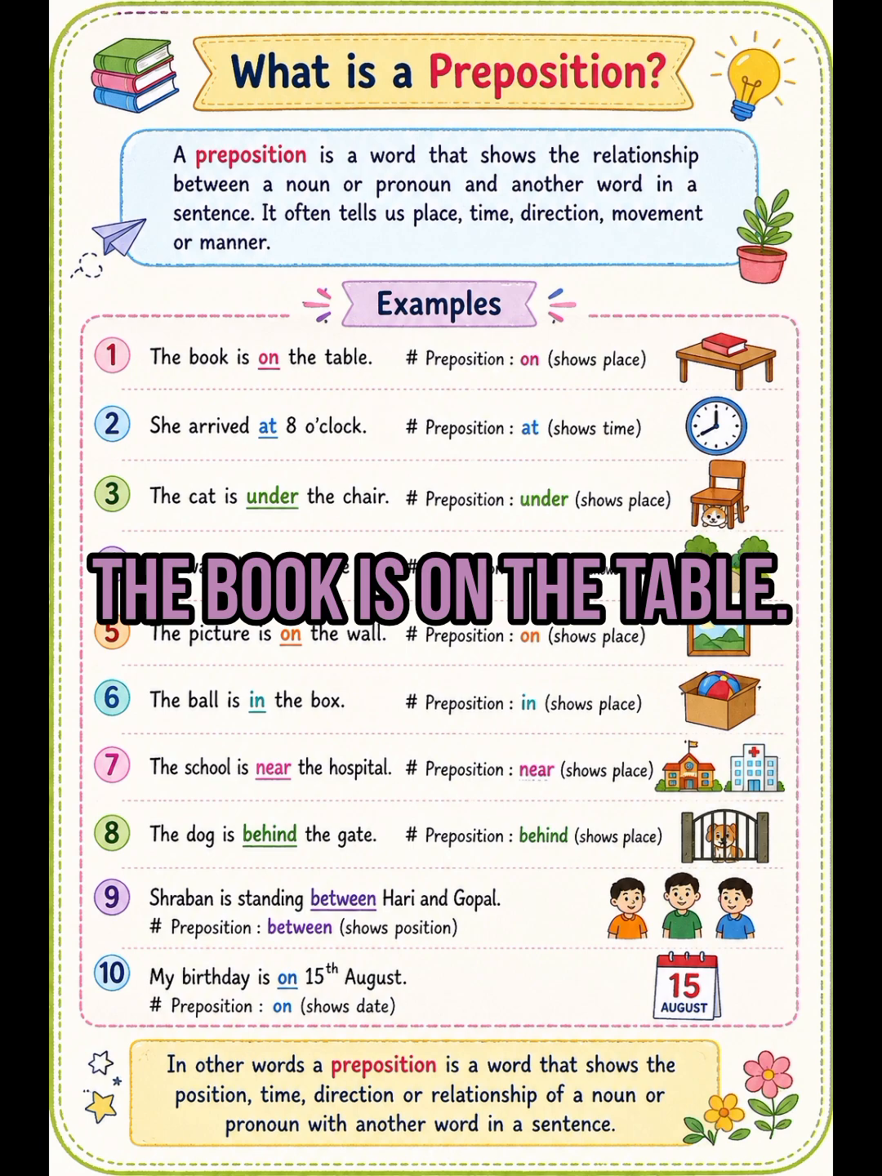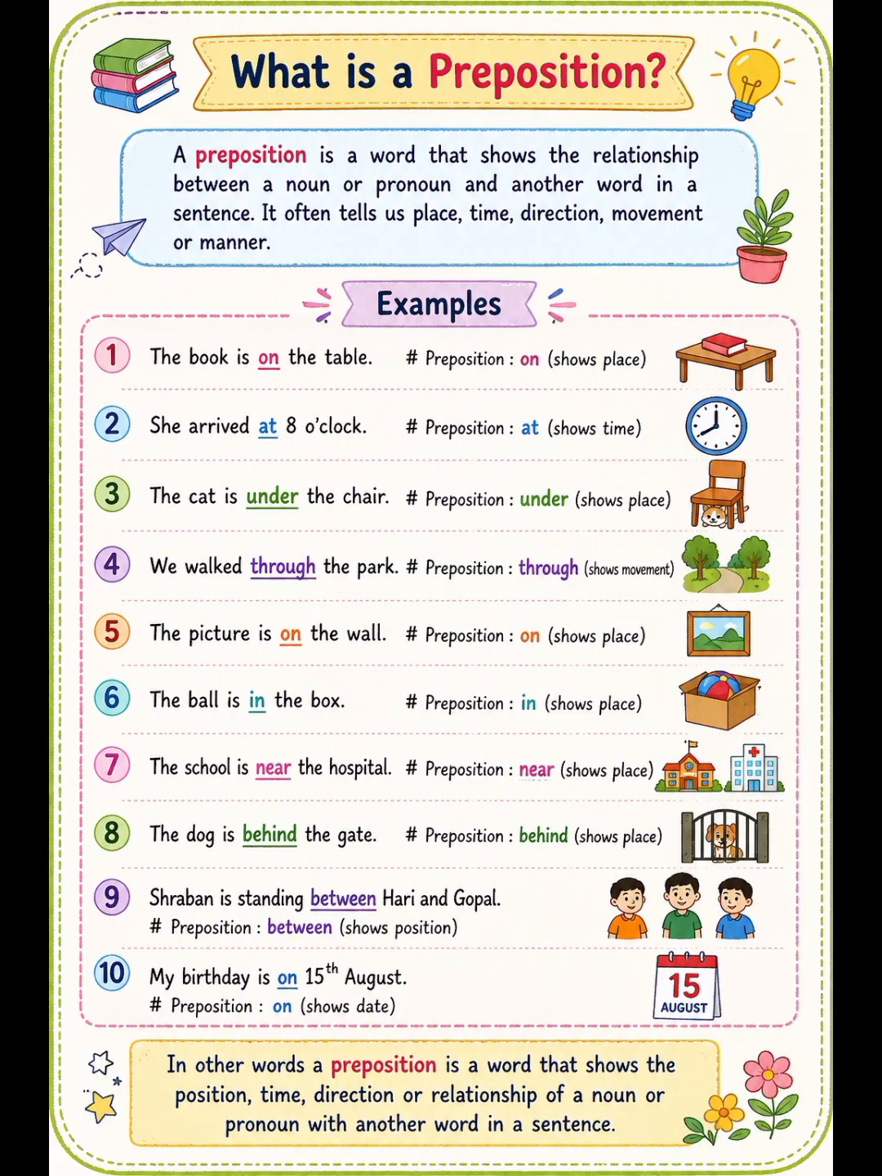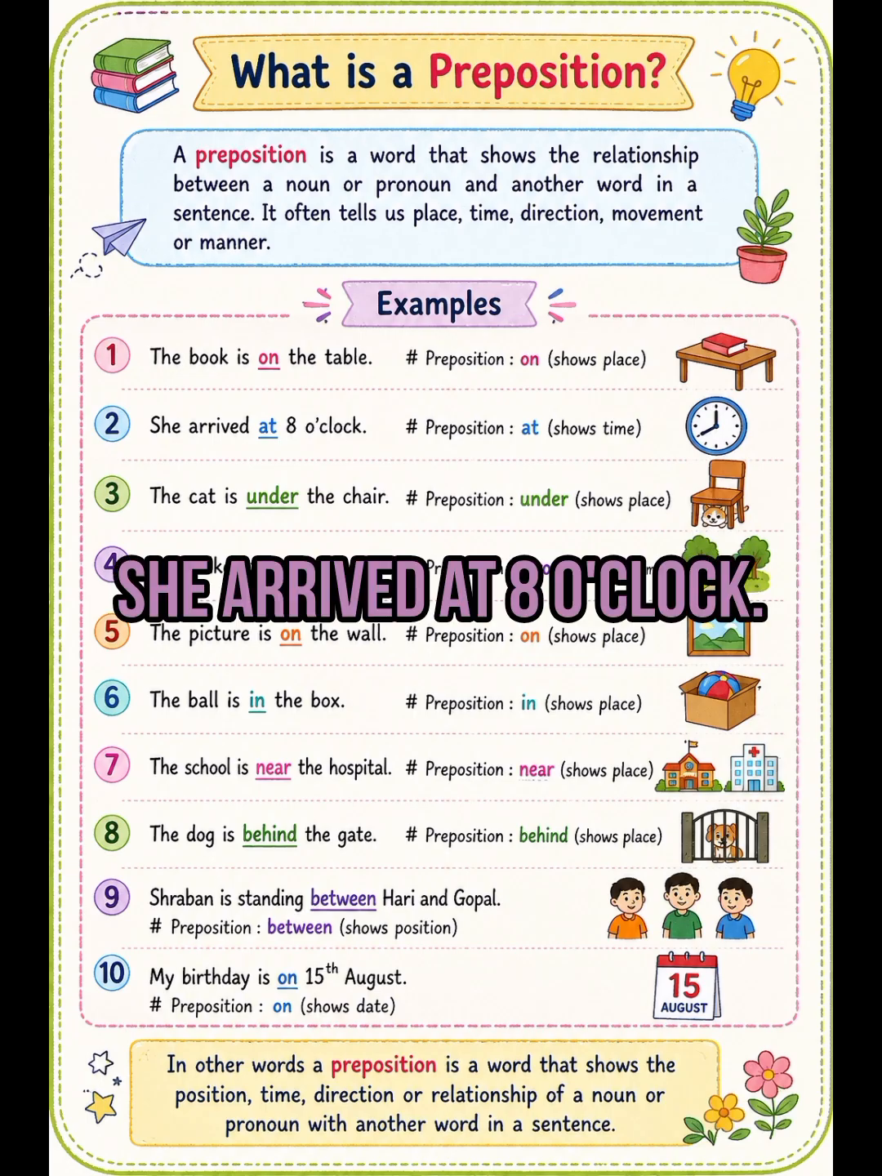Number 1. The book is on the table. Here, in this sentence, the preposition is on. It shows place. Look at example number 2. She arrived at 8 o'clock. Here, the preposition is at and it shows time.